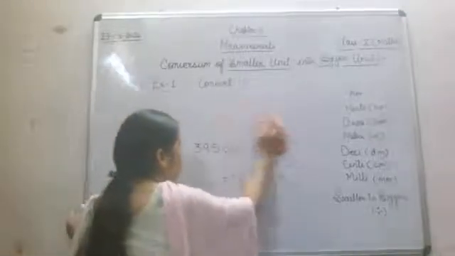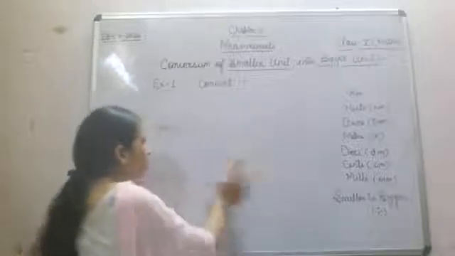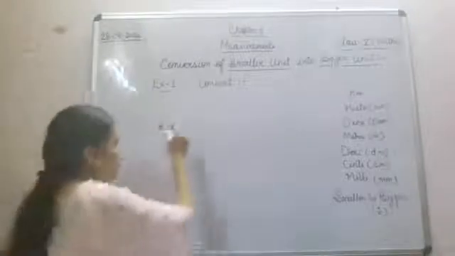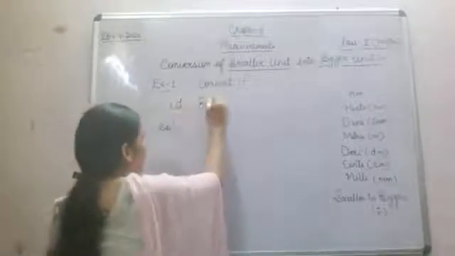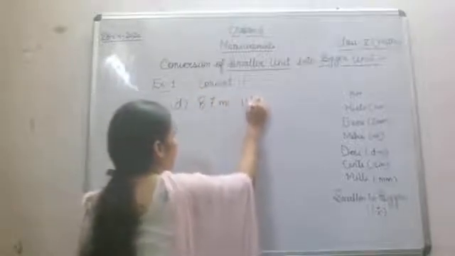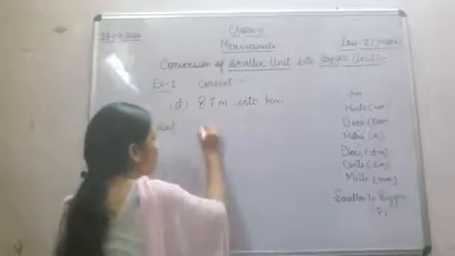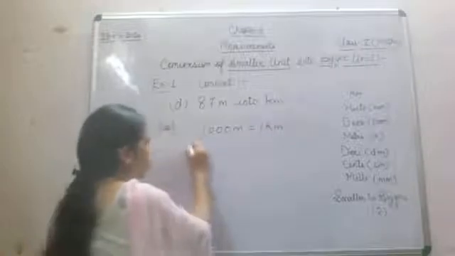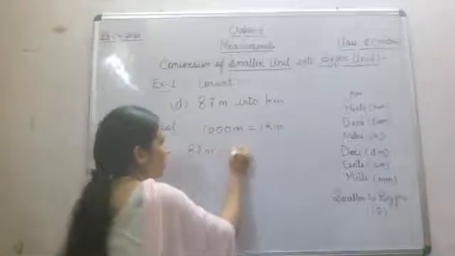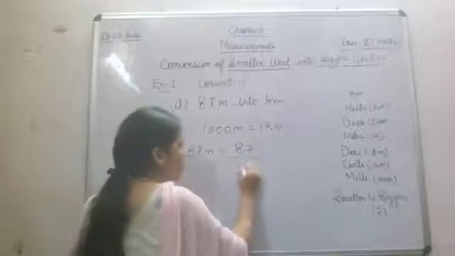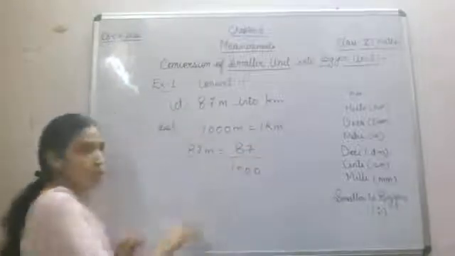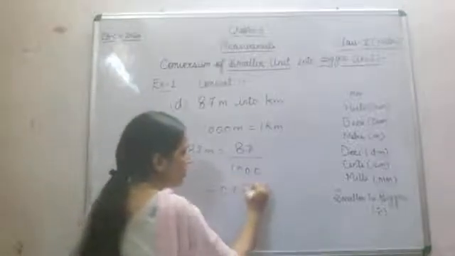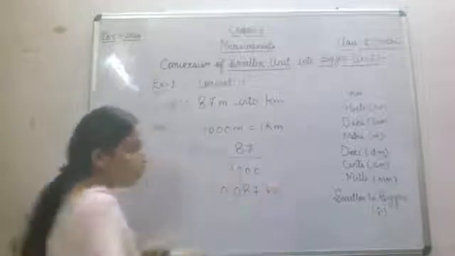D part, I'll do it quickly on the board and then you can do it. Now D part is 87 meter into kilometer. As you all are aware, 1000 meter will make 1 kilometer. It means 87 meter will be equal to 87 divided by 1000. Now how many decimal places do we require here? 3 decimal places. We'll count 1, 2 and 3 and this answer will be in kilometer.